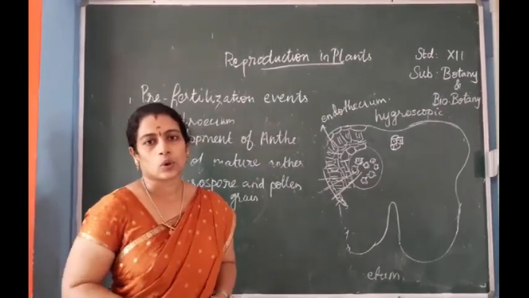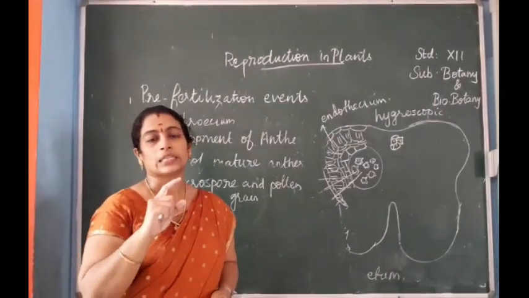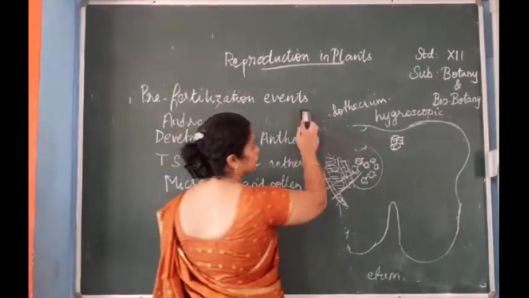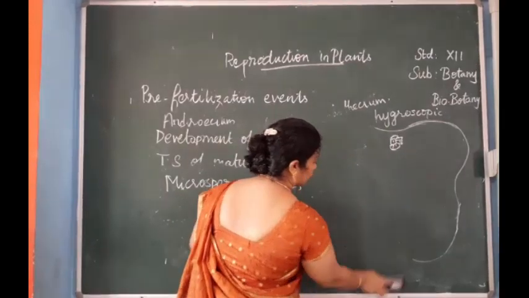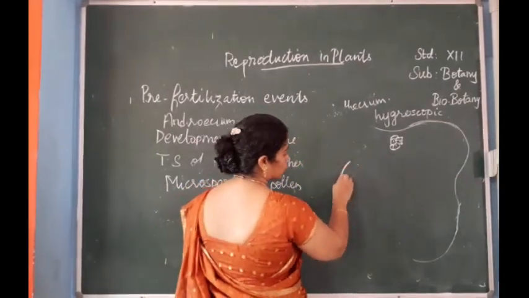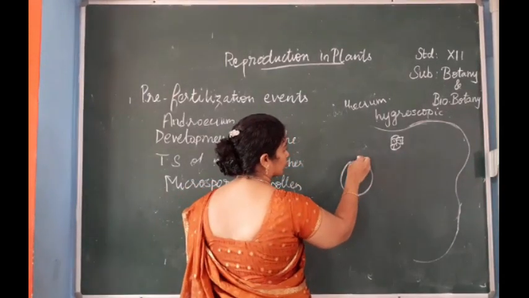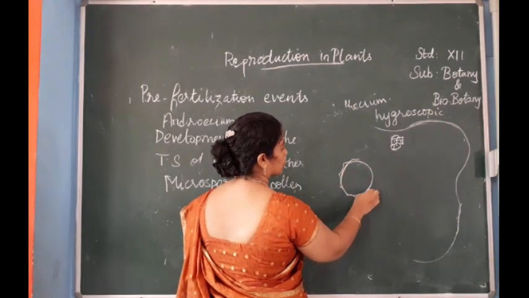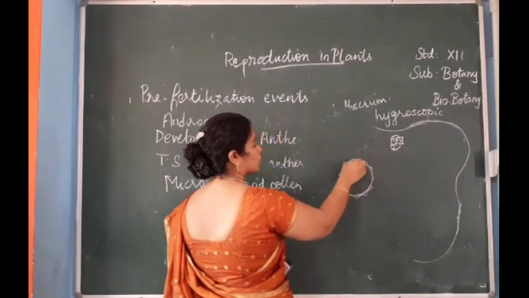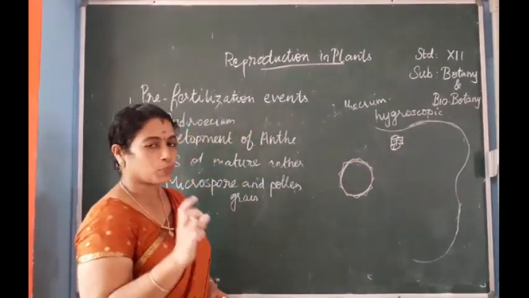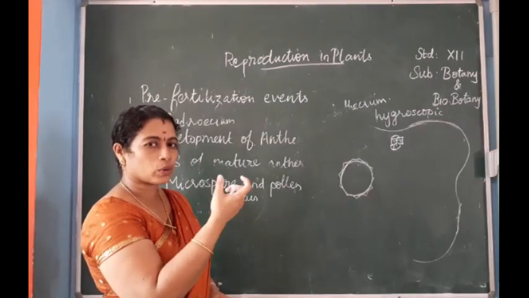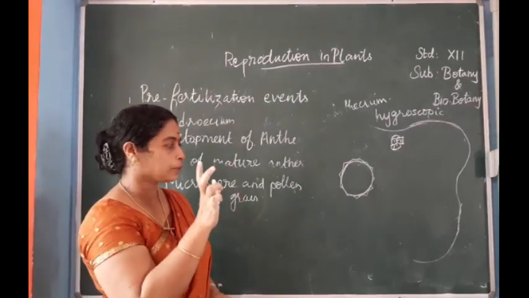two layers, two walls, intine and exine. So this is the structure of the pollen grain. When we see it through a microscope, you can see the outer layer and the internal structure.